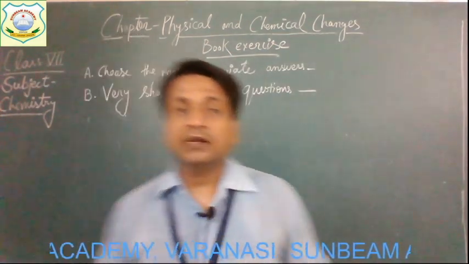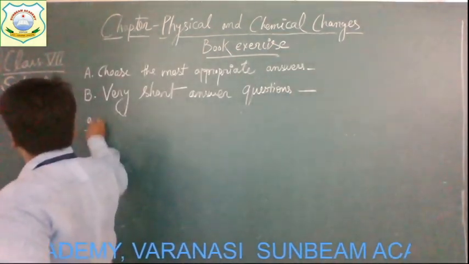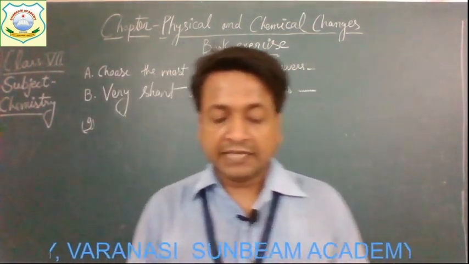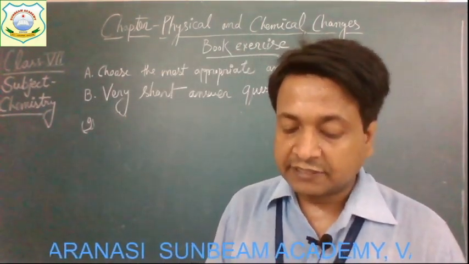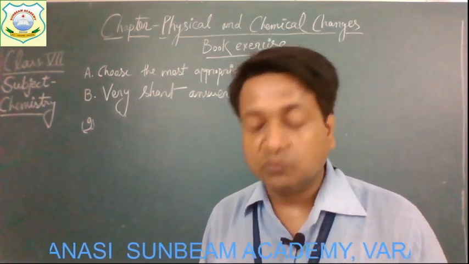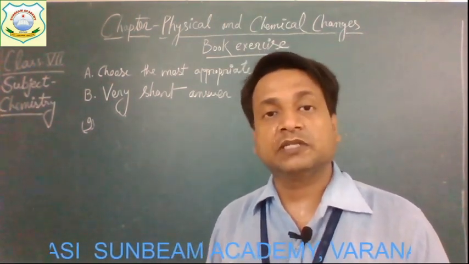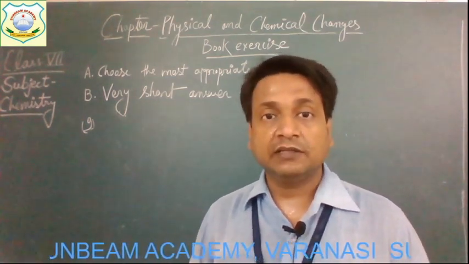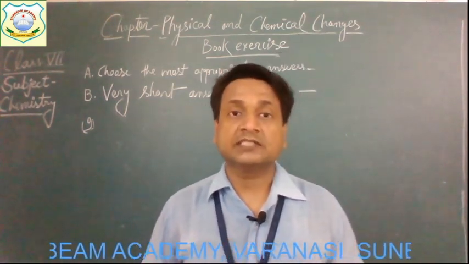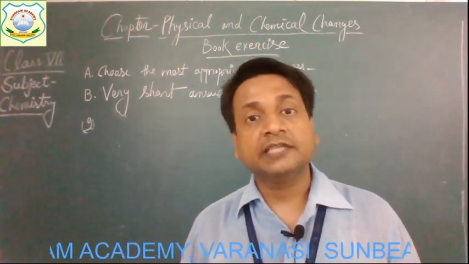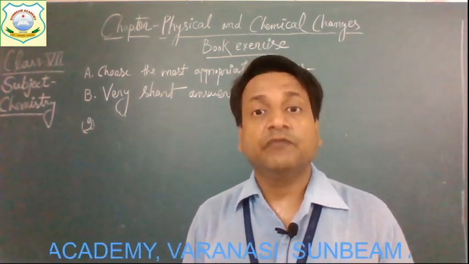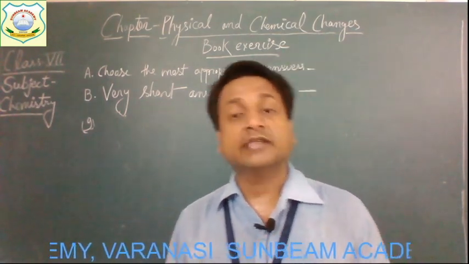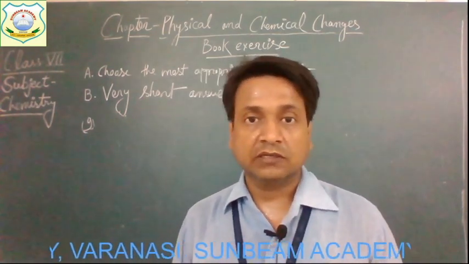The question number 9 of very short answer type is: an oxidizing agent provides ___ or removes ___ from a substance. Children, remember, the oxidizing agent that we have discussed in the chapter. The oxidizing agents are those substances which provide oxygen or remove hydrogen.